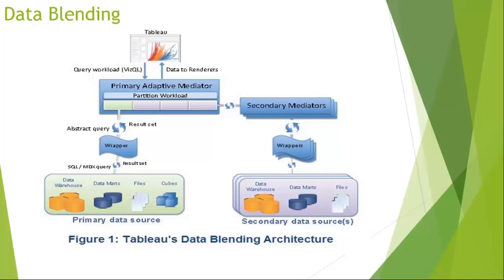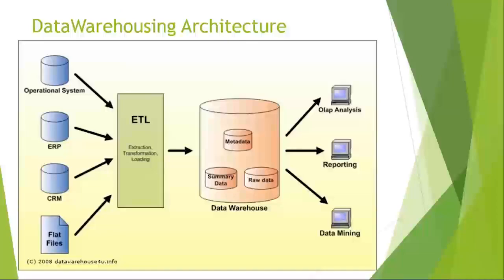But what is the specialty in Tableau? Without any coding, without any temporary tables, without creation of old files, you can combine the data. That's the advantage of blending here. You can combine the data and show it without any coding, just by dragging and dropping. That's the specialty in Tableau.